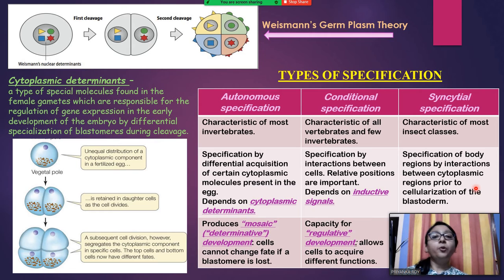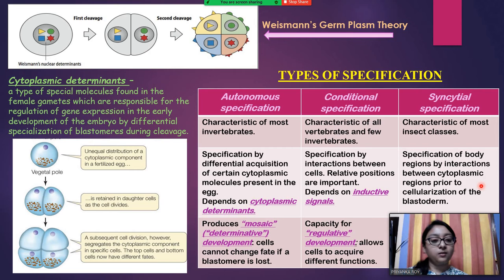Before cellular division or cytoplasmic division occurs, the nucleus gets divided, and that stage is called a syncytium because it is a multinucleated stage. In that stage there are interactions between different cytoplasmic regions. In the entire cytoplasm there are different interactions going on, and based on that the development will progress.